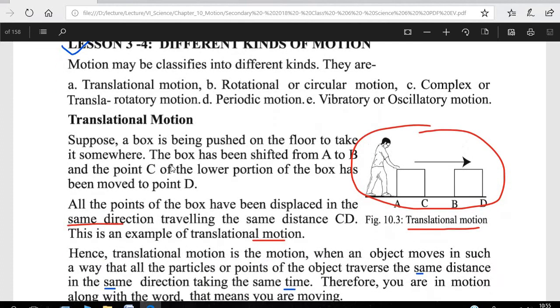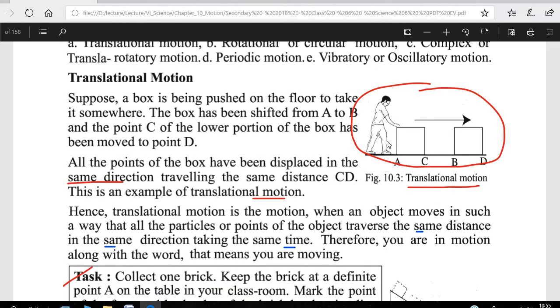Translational motion, suppose a box is being pushed on a floor to take somewhere. The box has been shifted from A to B, and from the point C to the lower point the box has been moved to point D. So যখন তুমি এটা পুশ করবা এখান থেকে এখানে, this kind of motion is translational motion. All the points of the box have been displaced in the same direction, traveling the same distance, C, D. This is an example of translational motion.